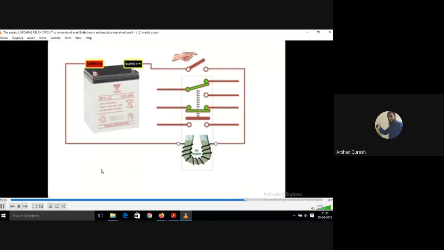See, this is important. When the magnet is getting energized, what will happen? It will also open a normally closed contact. You can see at the top, this is a normally closed contact which will get opened.